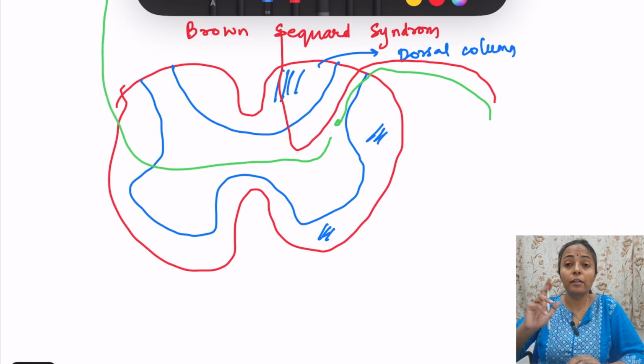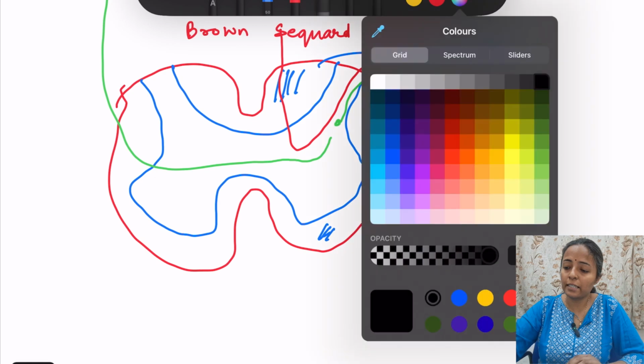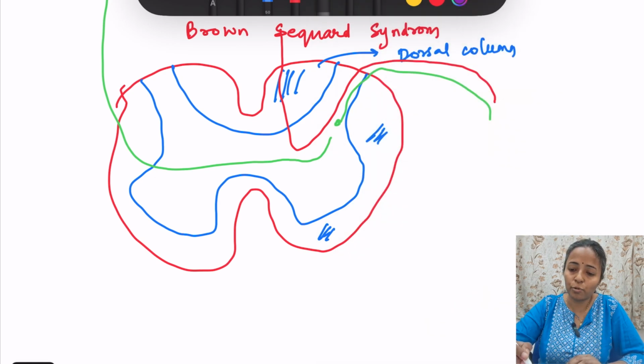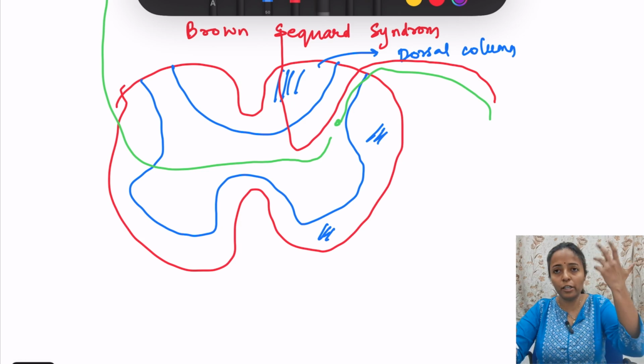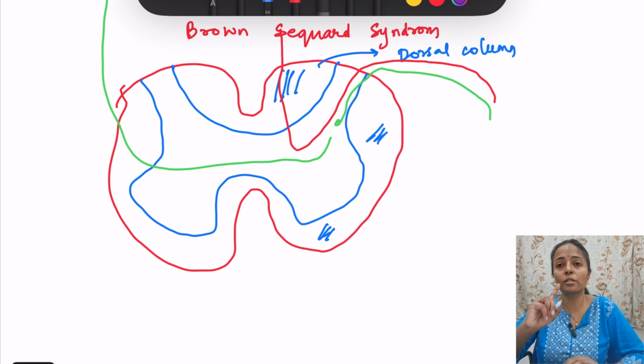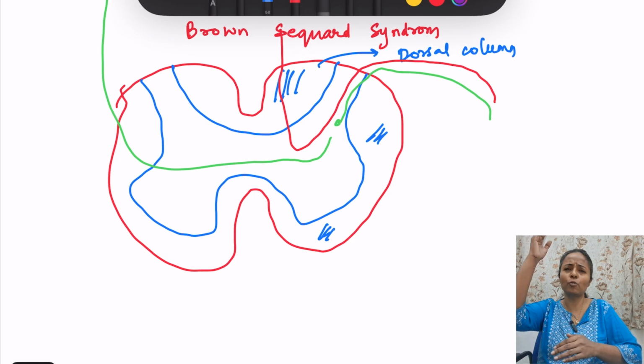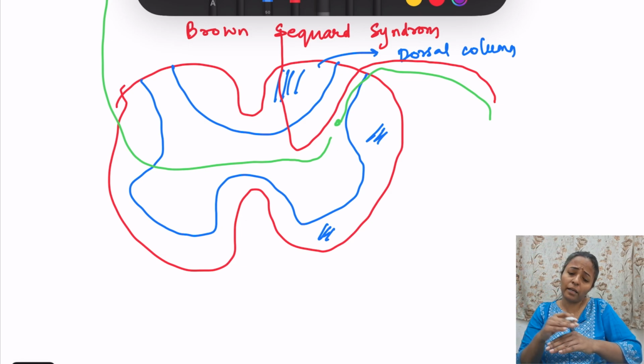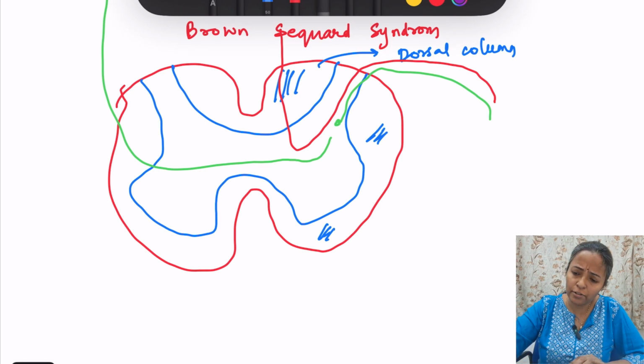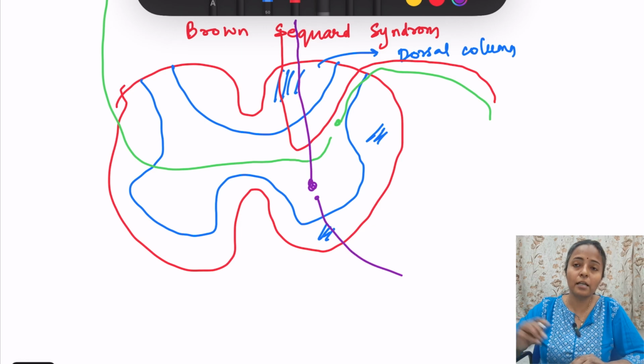Okay. Then you have the descending tract. How does the descending tract come? Descending tract is coming from, say suppose this side. Okay, it has already crossed in the medulla. The corticospinal tract crosses in the lower part of the medulla, actually at the junction between the spinal cord and medulla. The descending tract comes from above and goes below as much as possible in the medulla, and there it crosses. Okay, so the descending tract which is coming from here, it goes here, synapses here, and then there is the alpha motor neuron.